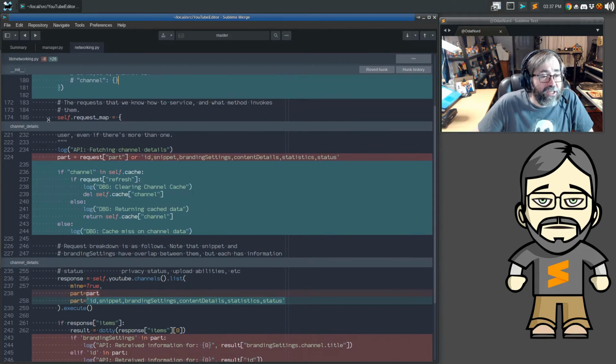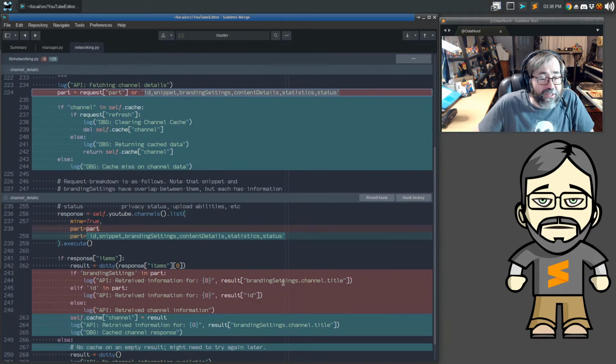And down here in channel details, we had to do a little bit of a change. You used to be able to ask for a specific part, which in the YouTube API tells the API what information you want back. You used to be able to request your own data, or if you didn't, it would be the default, and now it's just always the default, as we can see right here. That line changed. And similarly, because of that, this change that was added very recently to be able to determine for logging purposes what was looked up, because it was possible that you didn't ask for branding settings or you didn't ask for ID.